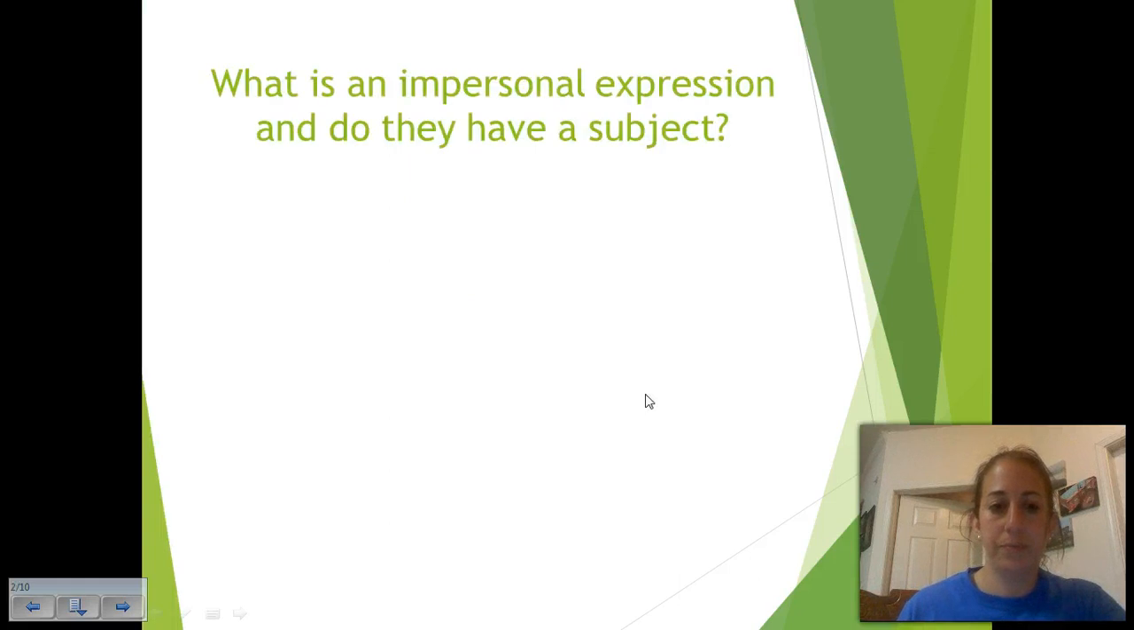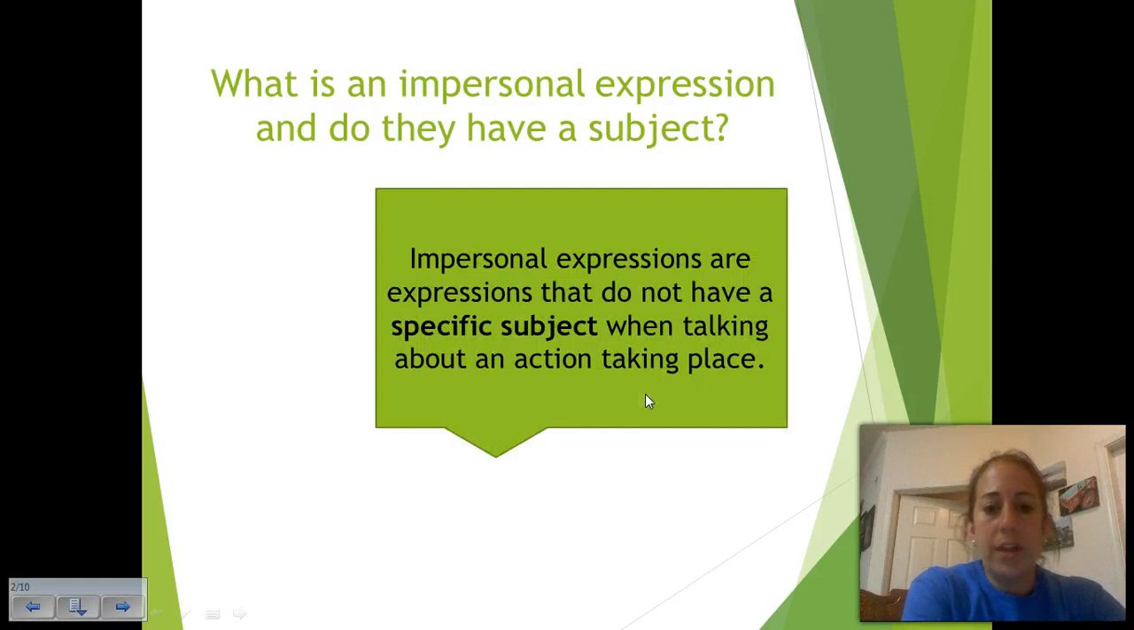Okay. All right. What is an impersonal expression? And do they have a subject? Let's see. All right, so impersonal expressions are expressions, or phrases, that do not have a specific subject when talking about an action taking place. Oftentimes we use these phrases when we're giving advice or just talking in generalities.